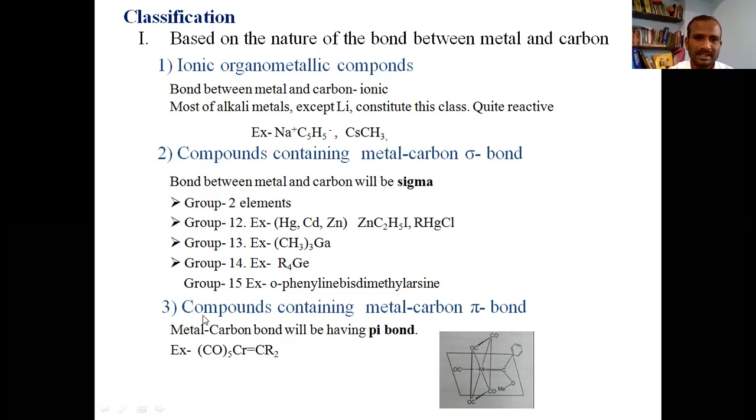The next class in this basis is compounds containing metal carbon pi bonds. If the bond between metal and carbon is pi, if it has a pi bond, then that compound is classified into this category. So this is an example.